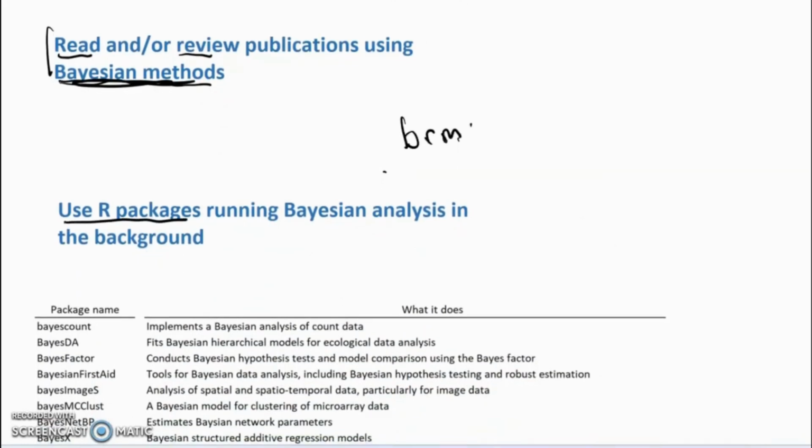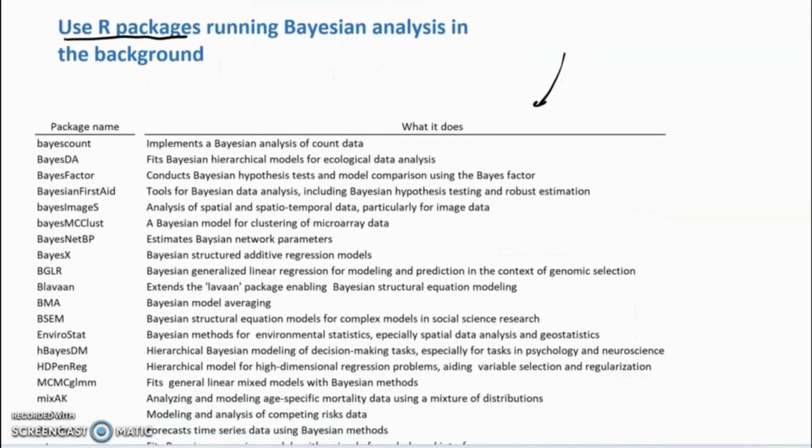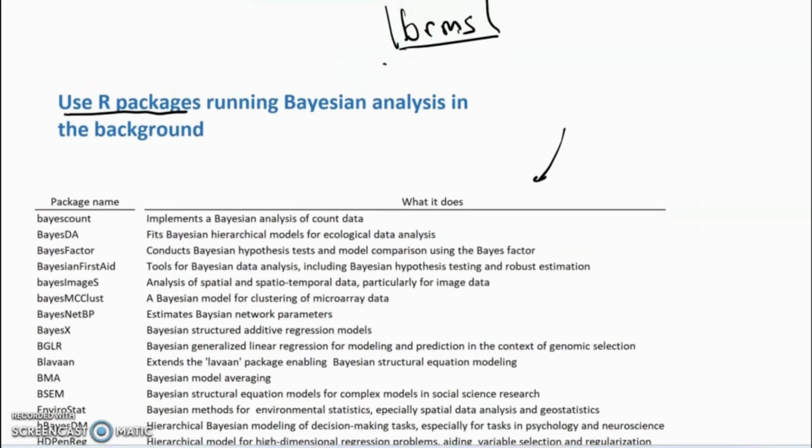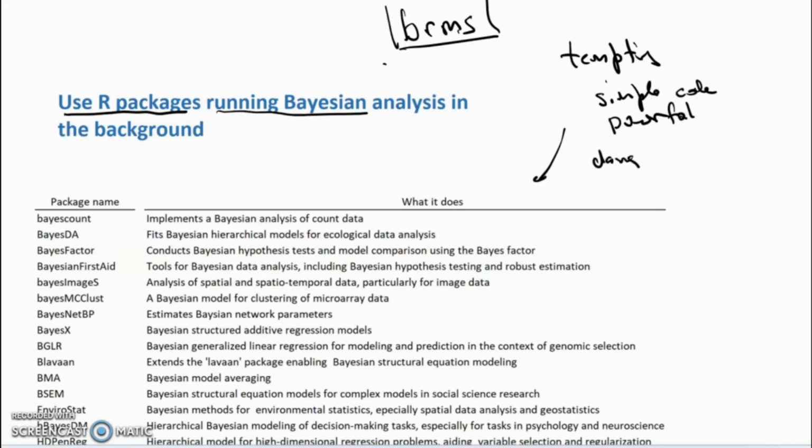And the second group will be those who use R packages. We went over one in particular detail, BRMS. There's a bunch of others, shown here, and all these packages run Bayesian analysis in the background. They're tempting because they involve fairly simple code and they're very powerful, but they are, to my way of thinking, dangerous, because unless one is very mindful about what one is doing, it's very possible to obtain output that is plausible yet completely erroneous.